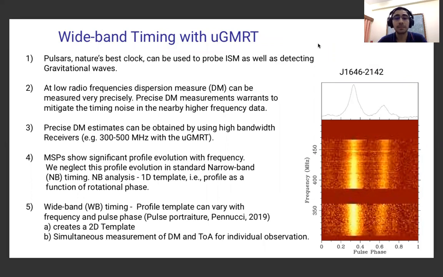with frequency. In standard narrowband timing, we use a frequency-scrunched template, which will be wrong in case of significant profile evolution with frequency. So we started doing wideband timing with the help of a software named PulsePortraiture, which creates a two-dimensional template and can simultaneously measure DM as well as TOA for each individual epoch.